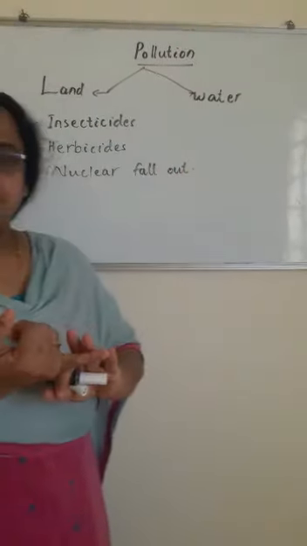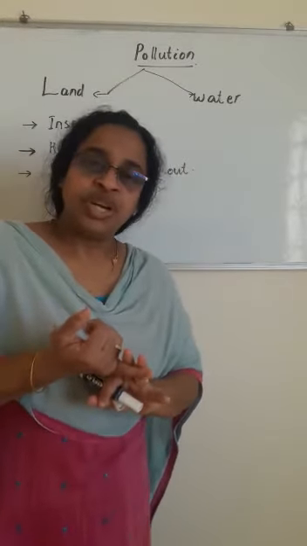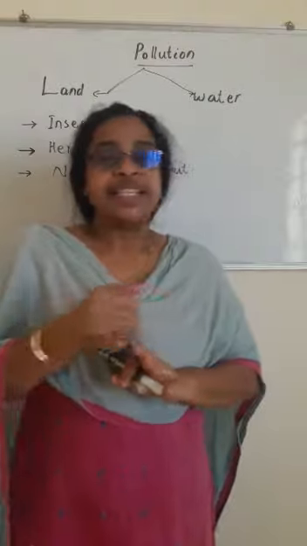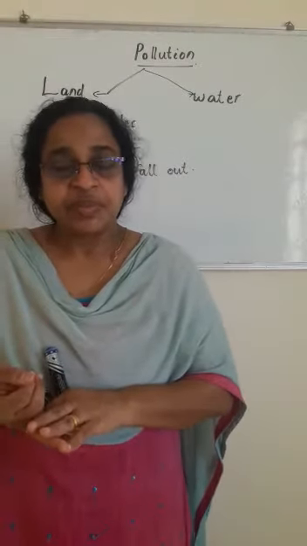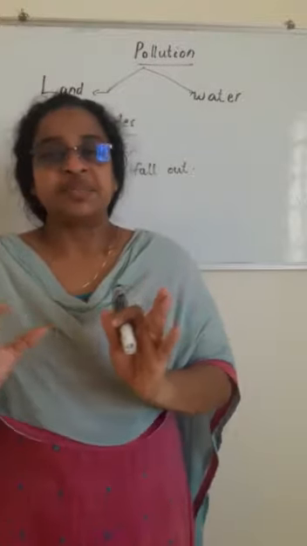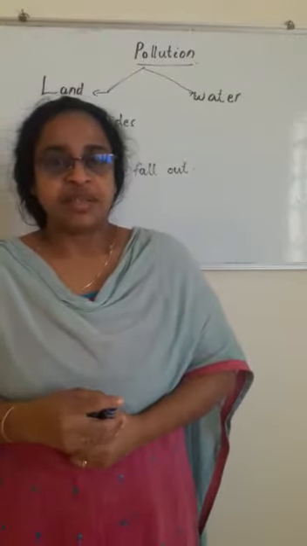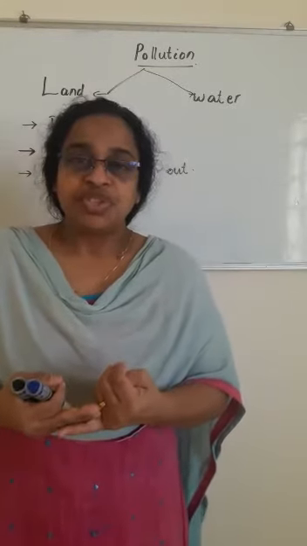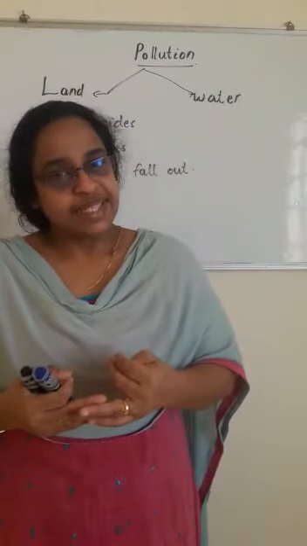Definition: what is pollution? Pollution means unwanted materials, elements or things entering an environment that may cause harm to the organisms of that environment. And the things which cause pollution are known as pollutants.